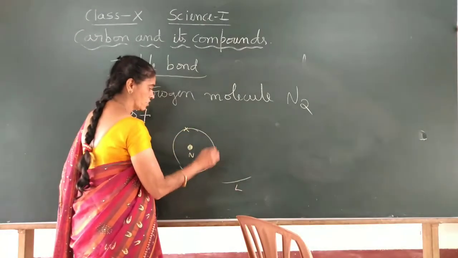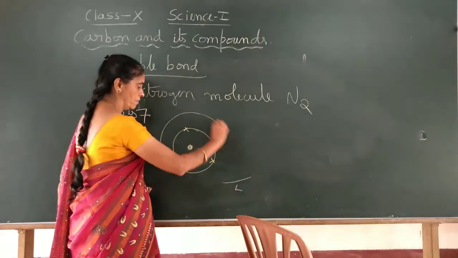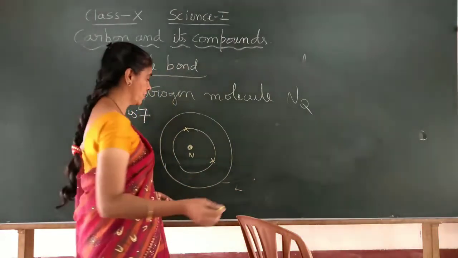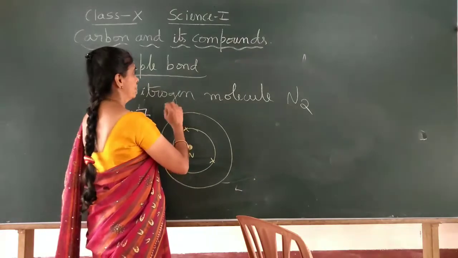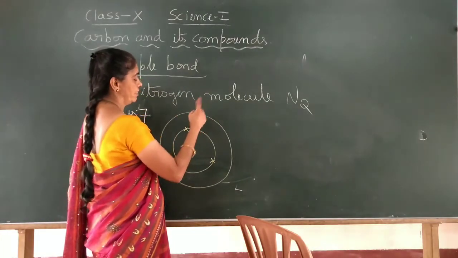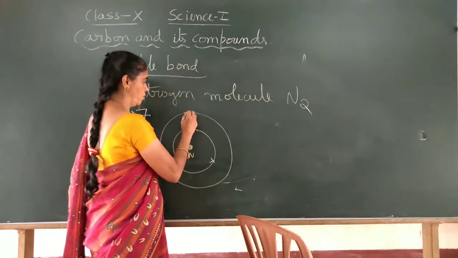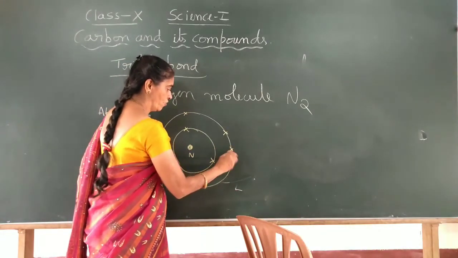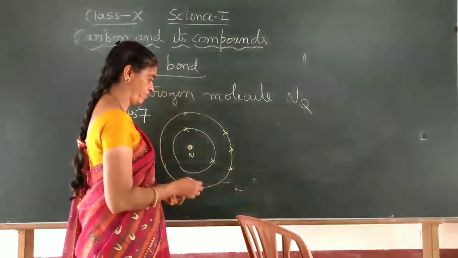Always 2 electrons. And the L shell, how many electrons? 7, 2 is written, 5 more. 1, 2, 3, 4, 5. Okay.